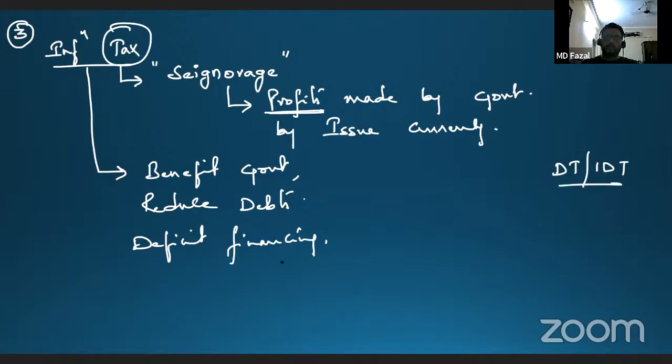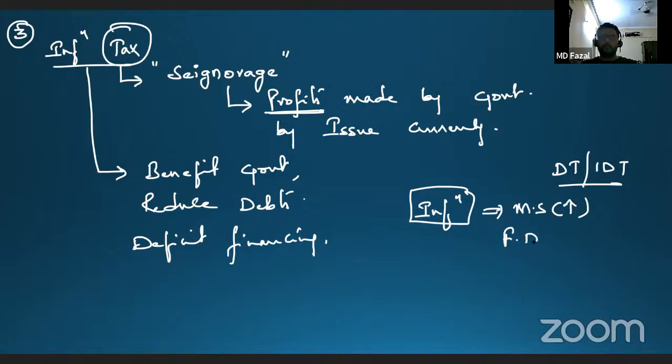Now, for example, whenever there is inflation in the market, obviously, money supply is more in the market. When there is more money supply in the market, what will the government do? The government will follow the policy of fiscal drag. Fiscal drag means what? It is a policy where the individual ends up paying higher taxes. So when compared to the previous phase, now you are going to pay more taxes, which is actually going to